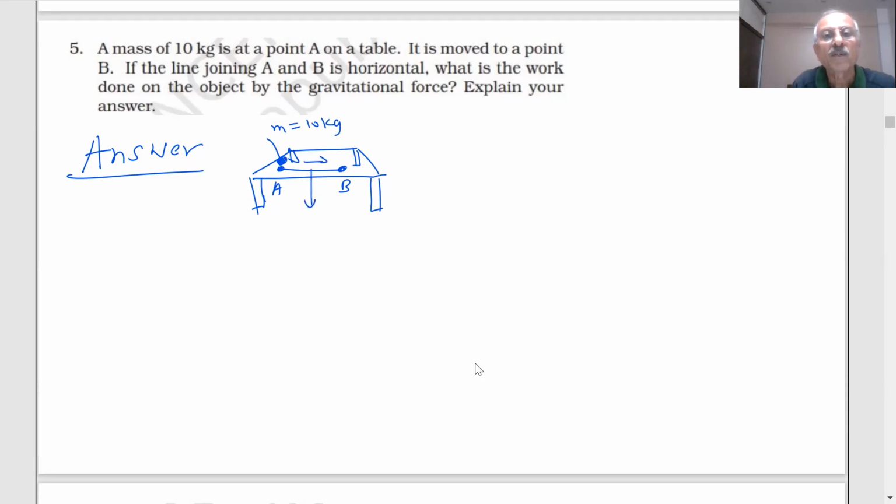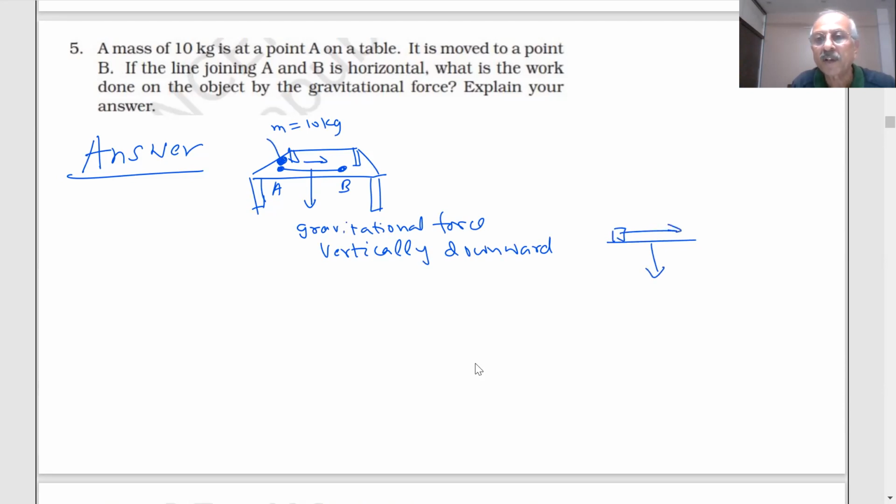Gravitational force is acting vertically downward. The displacement of the object is in this direction. The two are making a 90-degree angle. Therefore, the work done will be 0. No work is done by the gravitational force.